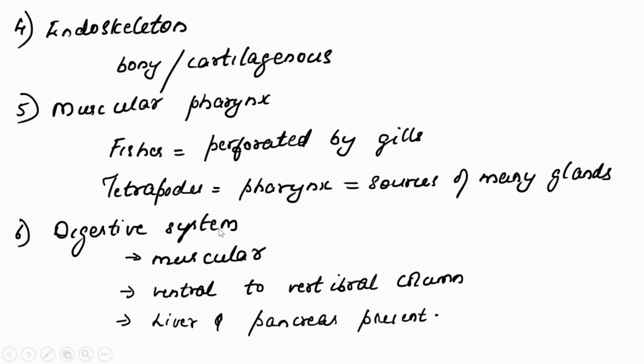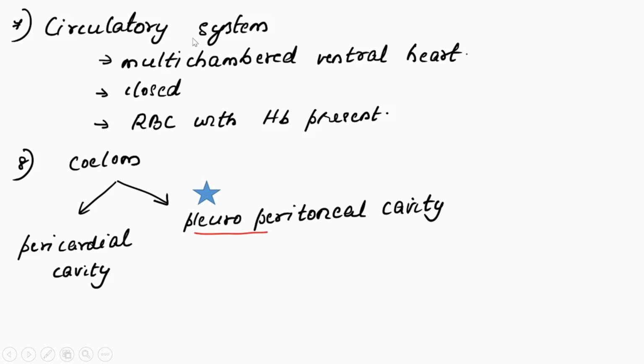Then coming to the digestive system. The digestive system is very muscular, extensible, and its position is ventral, below the vertebral column. Liver and pancreas are present. This is about the digestive system. Next slide. Regarding the circulatory system, it possesses a multi-chambered ventral heart. Ventral means its location is on the ventral side. And it is closed, meaning blood circulates through closed blood vessels. RBC is present with hemoglobin.